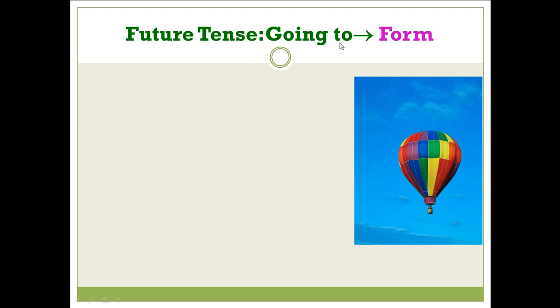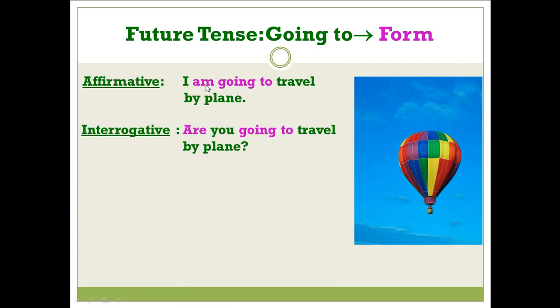Now let's move to going to, how to form going to. In the affirmative sentences, or the positive sentences, we say I am going to travel by plane. We use verb to be plus going to. Verb to be, what is verb to be? Am, is, or are plus going to. And the next one, interrogative sentences or question sentences. For example, are you going to travel by plane?